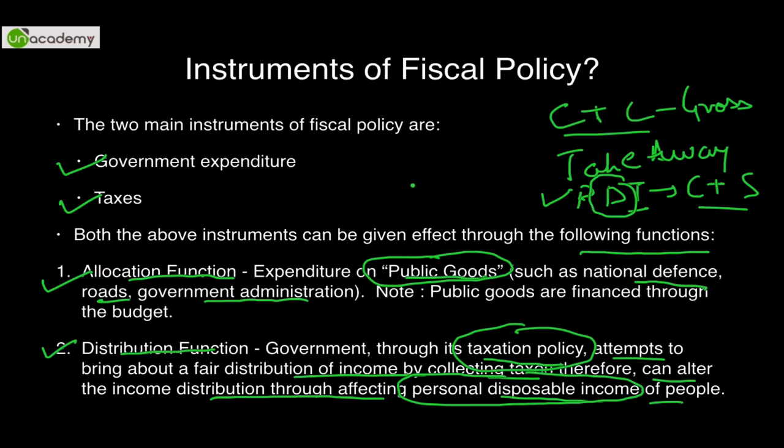This personal disposable income can be reduced or increased as per the fiscal policy adopted by the government. If the government has adopted a stringent fiscal policy, the disposable part will go down as you will be charged higher taxes. On the other hand, if the government has adopted a not so stringent fiscal policy, the disposable income will go up, and when it goes up, you can spend more. So that is the distribution function of the government. Two objectives, twofold: allocation and distribution function. Please remember this, very, very important.